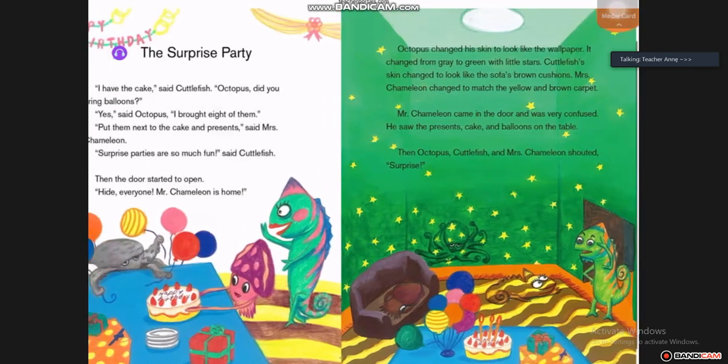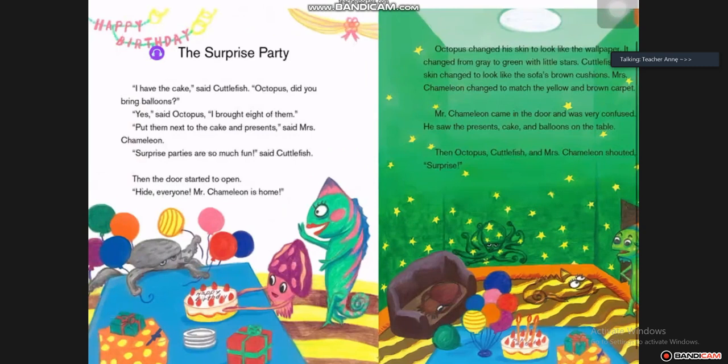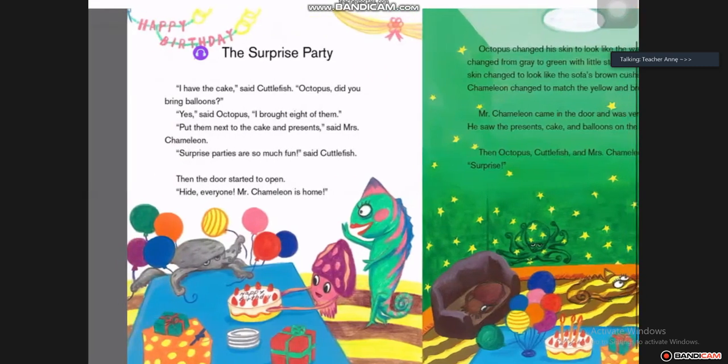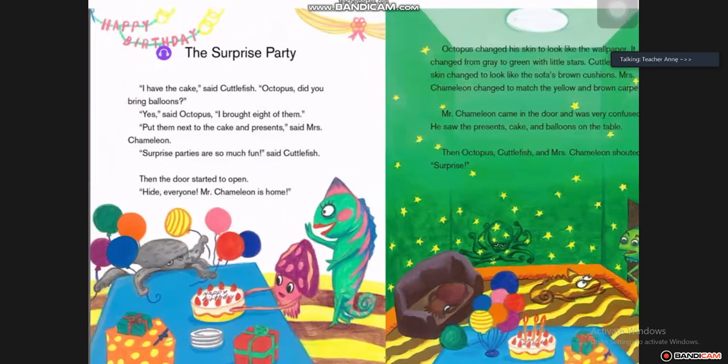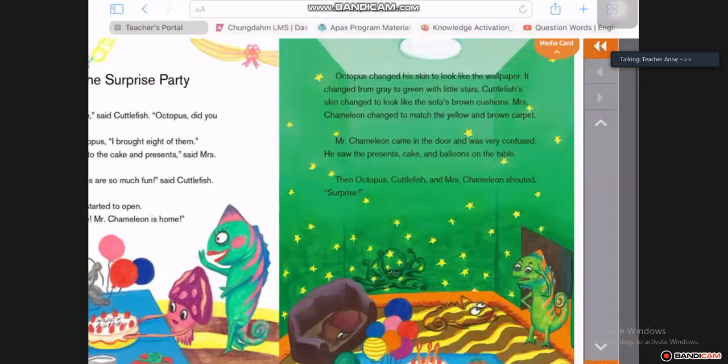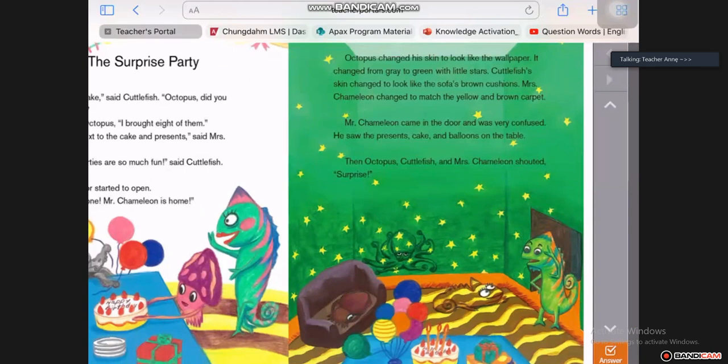Now we can see here, when he arrived, they decided to hide away. If we look at the first picture here, we can see how they're all planning. They have the balloons, they have the presents and the cake. And in the second picture, when he appeared, look at Octopus. Octopus disappeared into the wall so they could look just like the wall. Mrs. Chameleon decided to look like the floor, and she became one with the floor there. And we have Cuttlefish, who's hiding on the couch. Can you see them all? Very good.